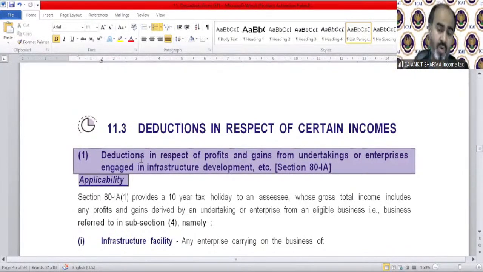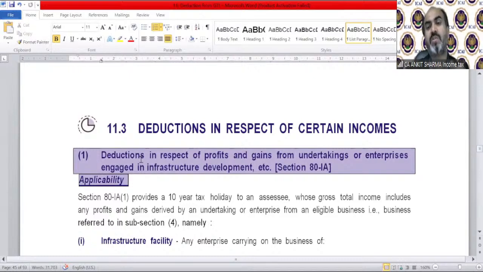But now we are going to see those deductions which are based on some income. So now we will study the deductions in respect of certain incomes. That means you can claim these deductions only if you have earned certain incomes.